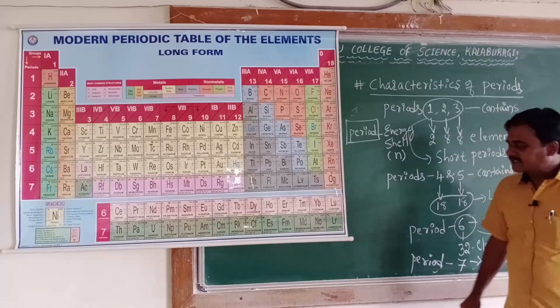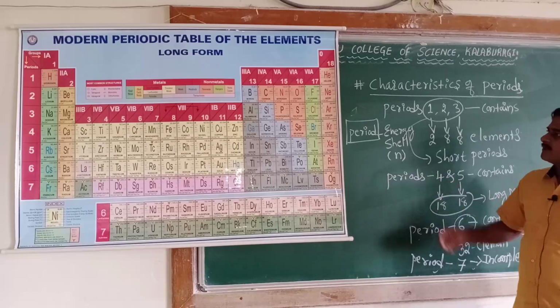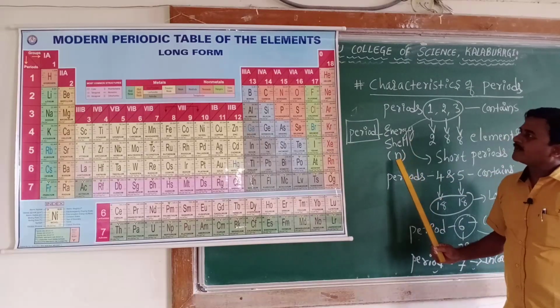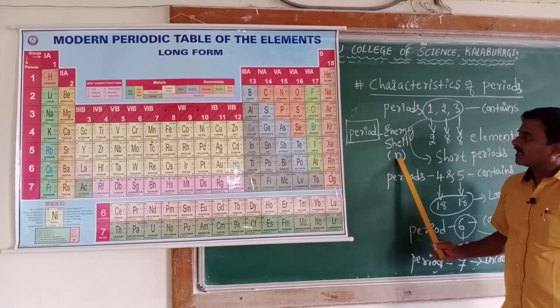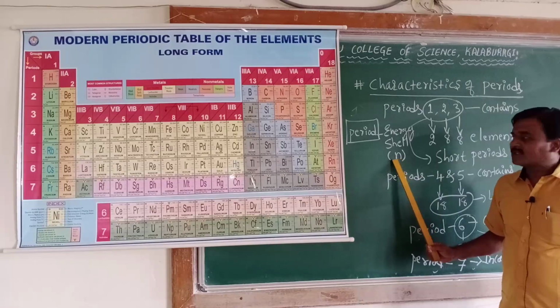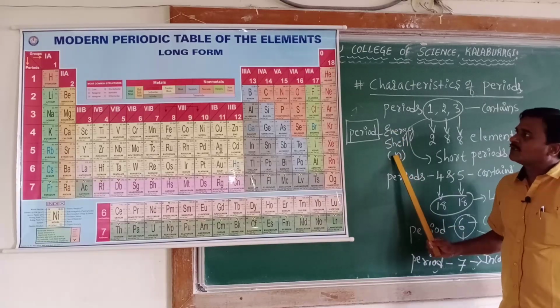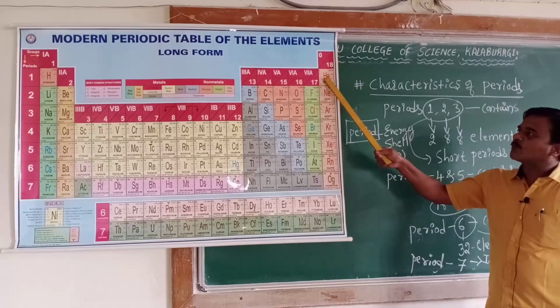For period 1, the n value is 1. As the n value is 1, the number of electrons in that energy level is 2. Therefore, period 1 contains 2 elements.